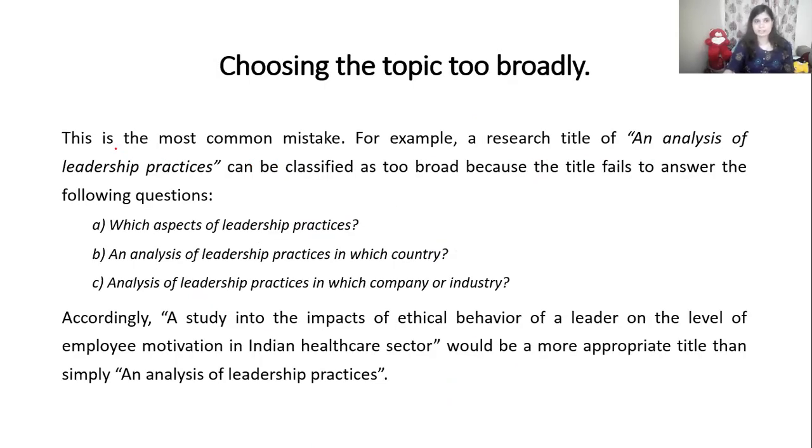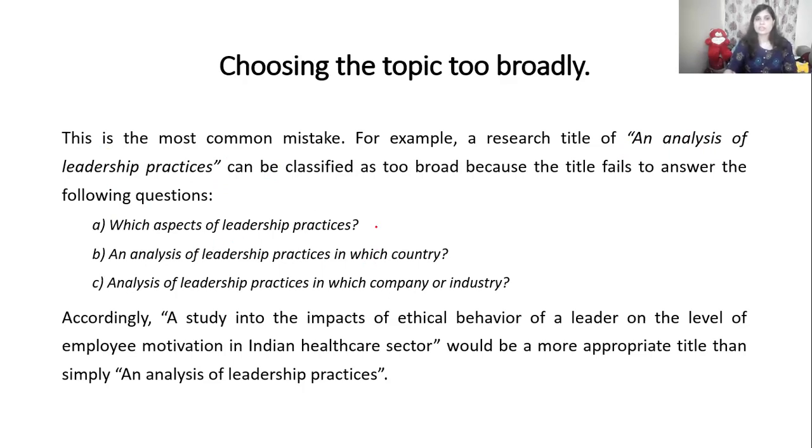Okay, next, here an example is given. A research title goes like this: an analysis of leadership practices. Very vague statement, right? It can become an example for research problem statement, research problem identification, or research problem formulation, as well as selecting the objective. See, here he has given the title, an analysis of leadership practices, but the questions remain: what analysis, what kind of leadership practices, about whom are we talking? See, the unanswered questions in this title.